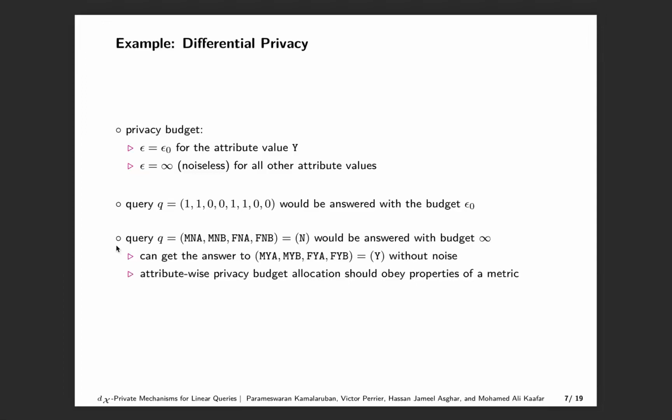Since the number of entries in the dataset n is assumed to be publicly known, one can get a noiseless answer to the sensitive query that has ones in the coordinates corresponding to the attribute value y and zeros elsewhere. This query corresponds to the number of native people in the dataset. This example shows why attribute-wise privacy budget allocation should obey the properties of a distance metric.